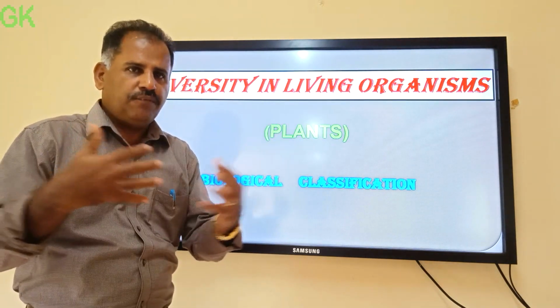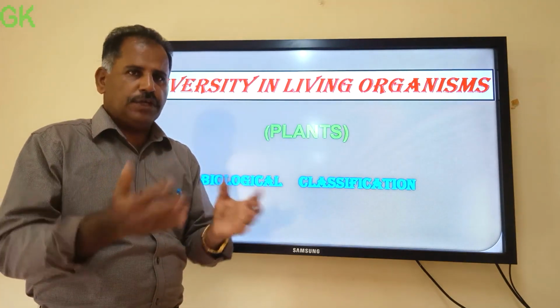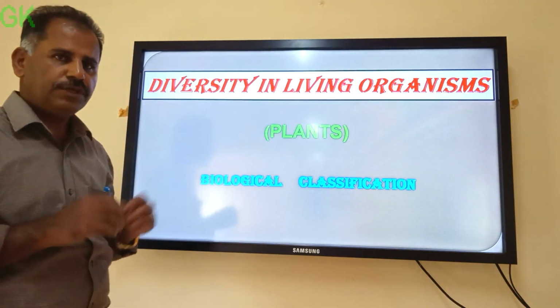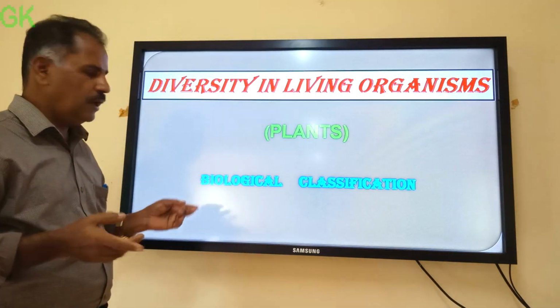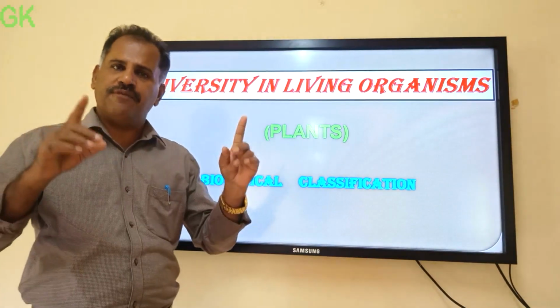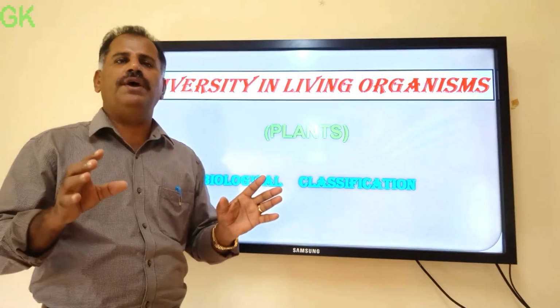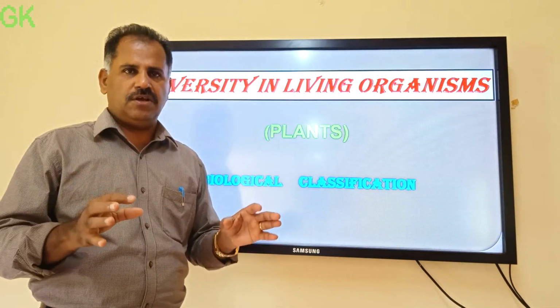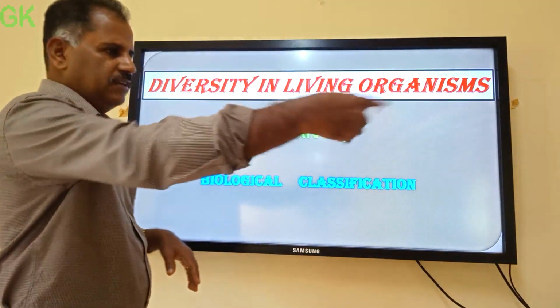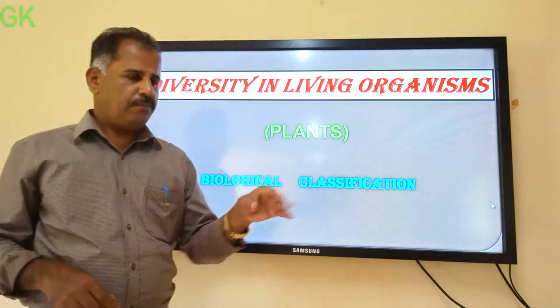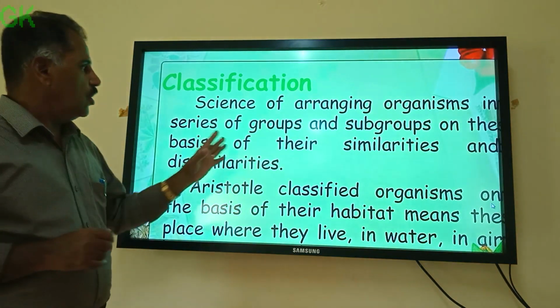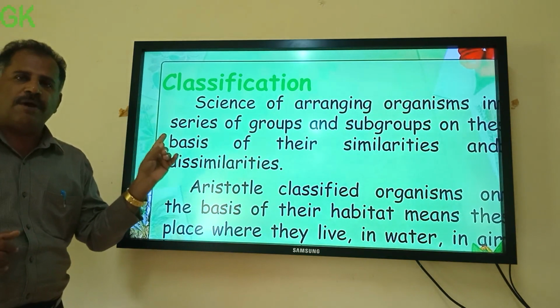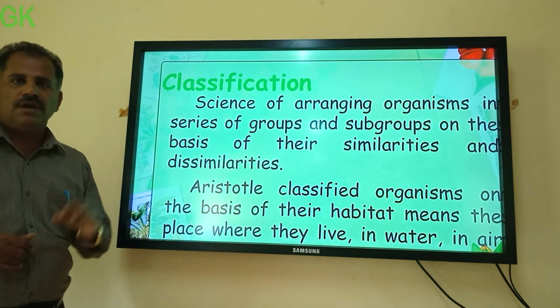And you know, the grouping of organisms based on their similarities and differences is what is called biological classification. So let us continue this topic, biological classification. What is classification?